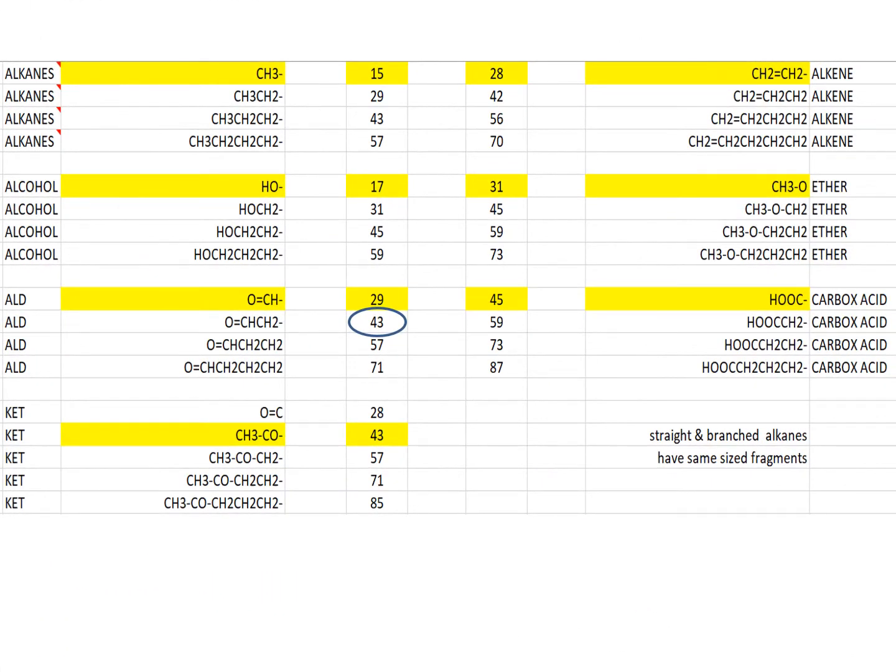Now, before using mass spectra to predict the structure of the substance that caused it, it is very useful to have on hand a list of molecular masses of fragments from different organic compounds. For instance, a peak with an m/z value of 43 could have been caused by a positively charged 2-carbon aldehyde fragment, a positively charged 2-carbon ketone fragment, or a positively charged 3-carbon alkyl fragment. It is important to note that straight and branched chains will have the same molecular mass and therefore the same m/z value.